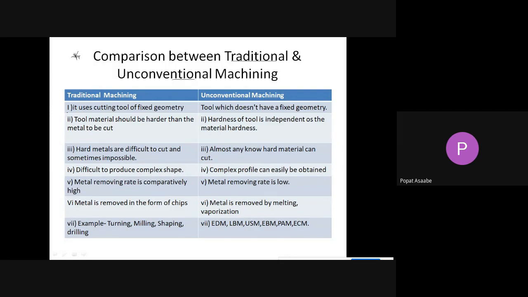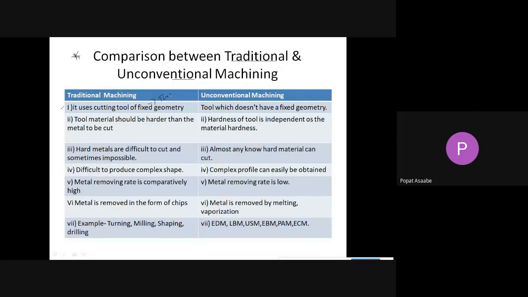See the first difference between traditional and unconventional machining. Traditional machining uses a cutting tool of fixed geometry, and with the help of that fixed geometry cutting tool, we remove the material from the workpiece. You have to remember that in traditional machining we are using a simple fixed geometry tool. For example, a drill bit, single point cutting tools, or a cutter.